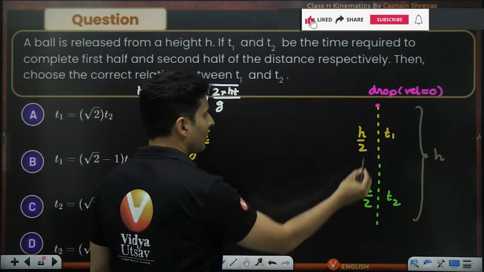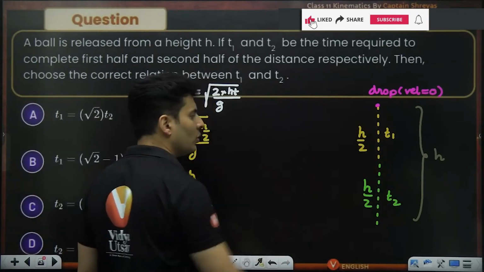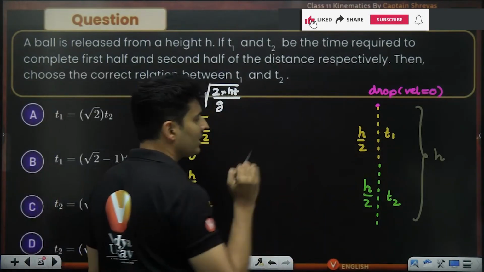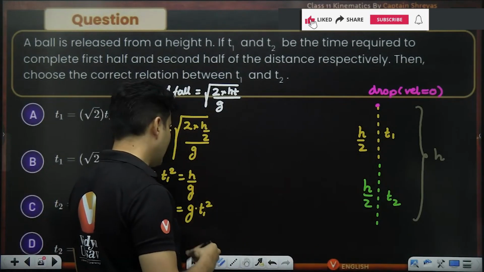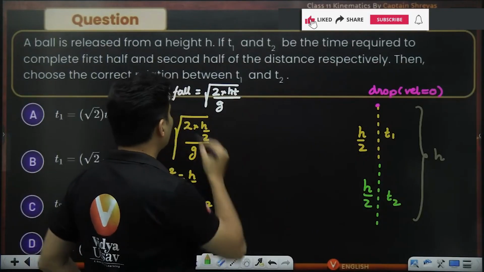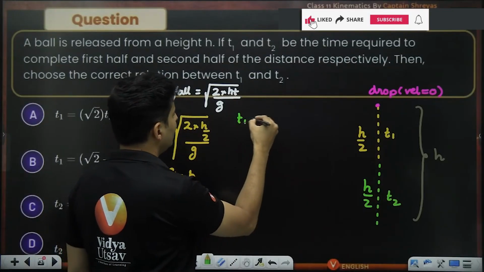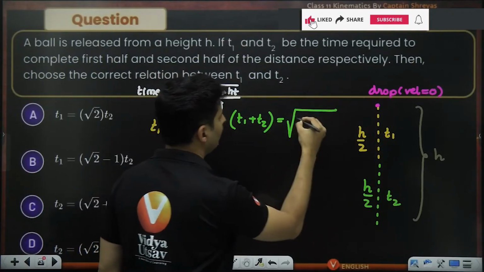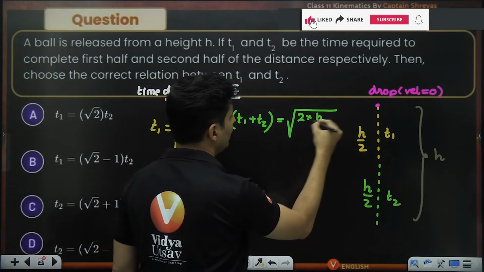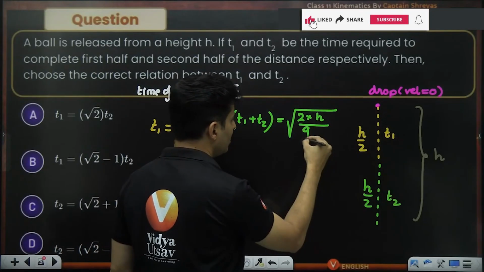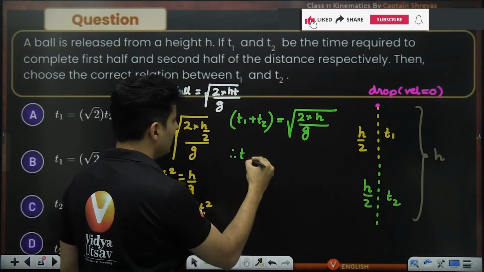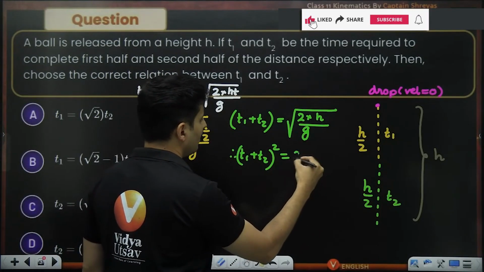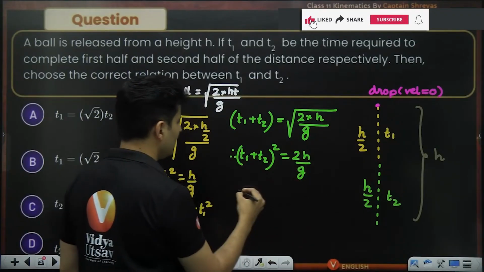Maybe I'll have to do something else also. Let's find it. If you consider the entire motion, total time is T1 plus T2. Keep that in mind. So the time of fall, T1 plus T2, will be root of 2 times total height by g. Squaring both sides, T1 plus T2 whole square will be 2h by g.